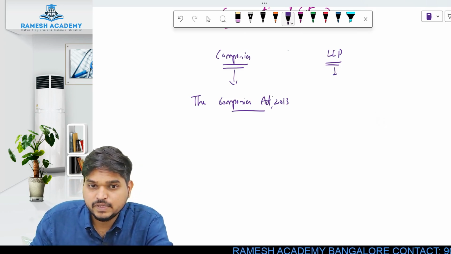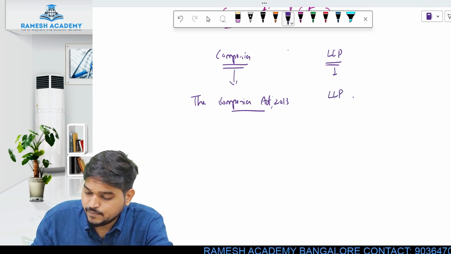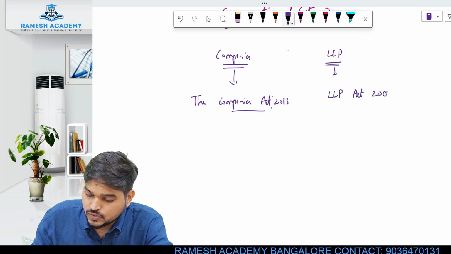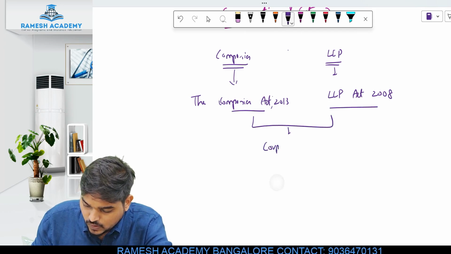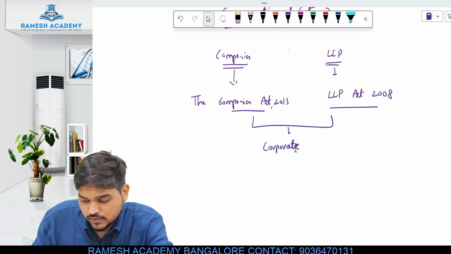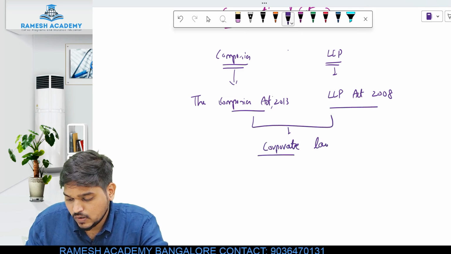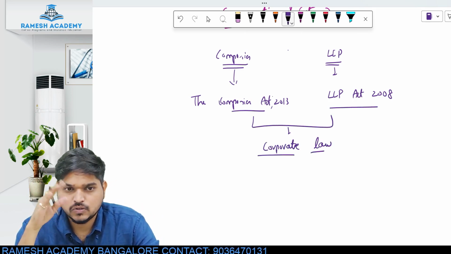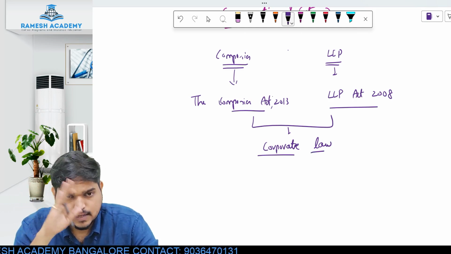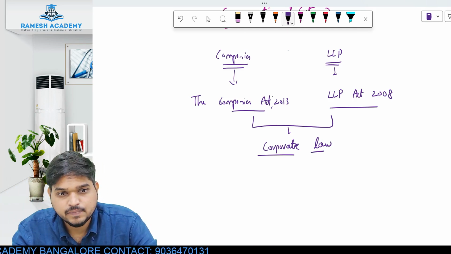And for LLP, the law which is applicable is LLP Act 2008. So now these together will become part of your corporate law subject. The first part is nothing but your corporate law. So these two will become the part of your corporate law. What will we be studying in corporate law? Companies Act 2013 and LLP Act 2008.